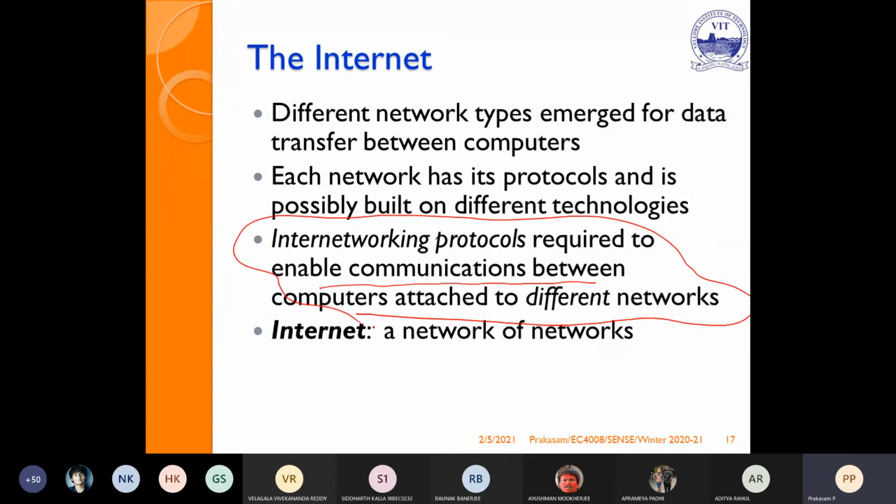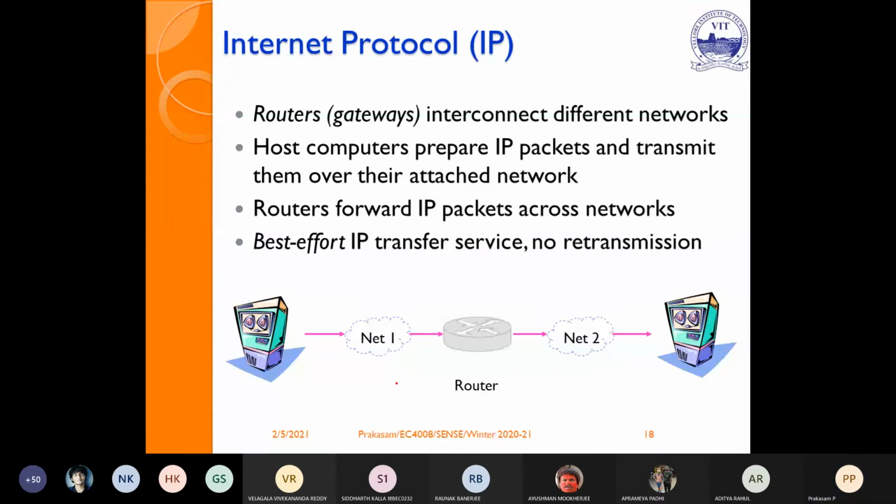Suppose, for example, in VIT we have a different LAN, a different network. Similarly, some other institute has a different network. So through the internet, we can establish connections between our network and another network. The internetwork should have intelligent protocols suitable to enable communication between computers connected on different networks. So the internet is nothing but a network of networks, an interconnection of many networks.